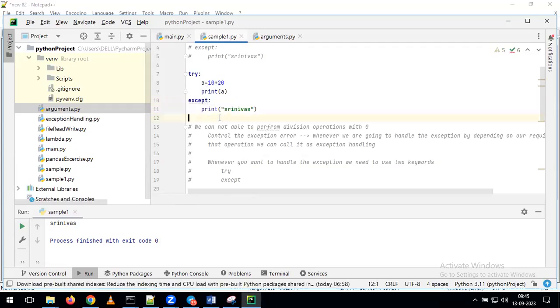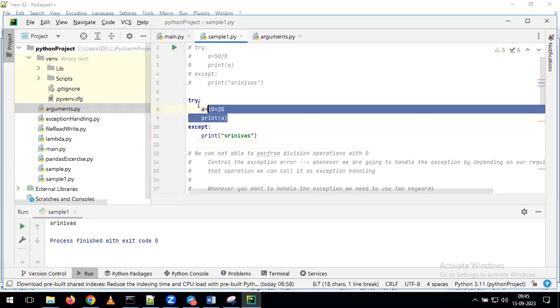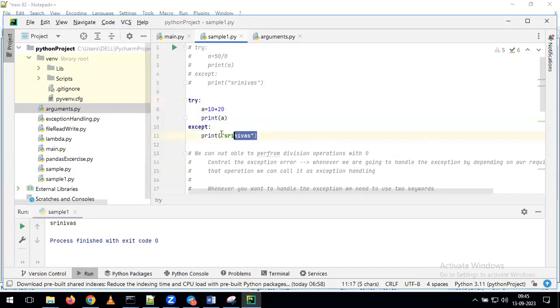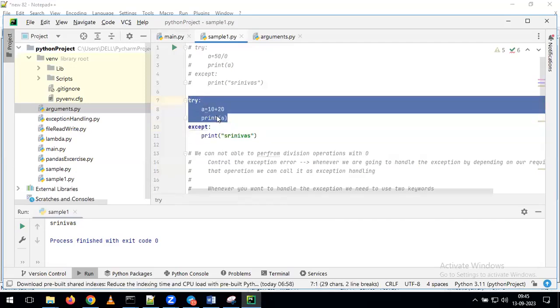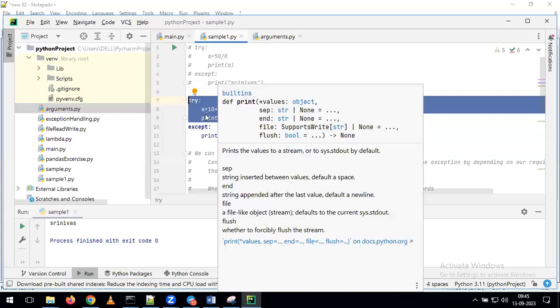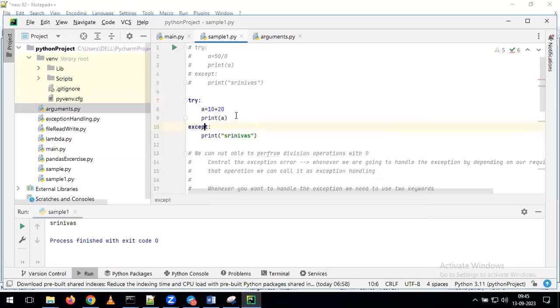Now overall, as part of these two examples, why do we need to go for the try block, why do we need to go for the except block? You try to give the answer. We'll go one by one. What is the purpose of try? To specify all the lines of code where you are expecting the error. You can pass all those lines of code into the try block.